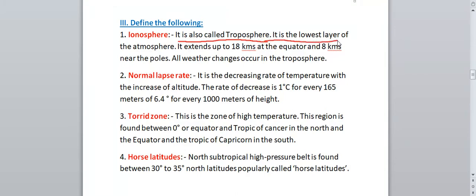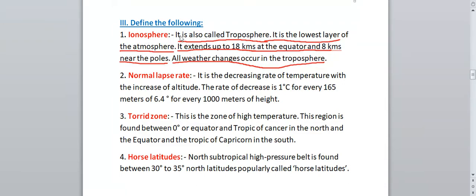In the fill in the blanks, we have read that the troposphere is called the lowest layer of the atmosphere. So ionosphere is the same as troposphere. So it is the lowest layer of the atmosphere. It extends up to 18 km at the equator and 8 km near the poles. All weather changes occur in the troposphere. So whatever the weather changes are, all will occur in the troposphere.